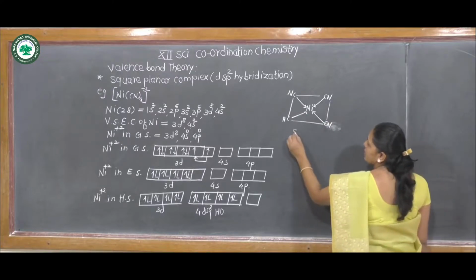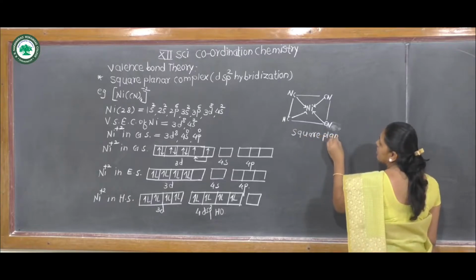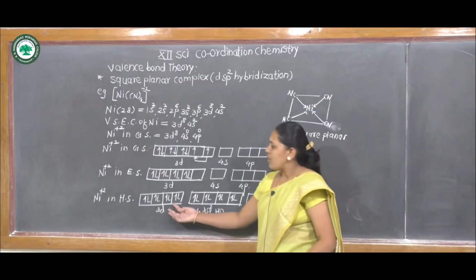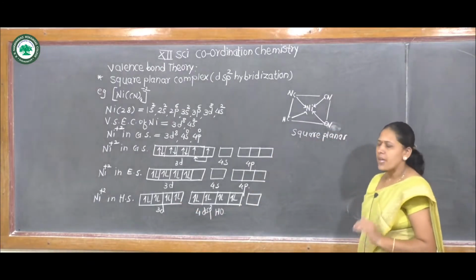In this complex, there is an absence of unpaired electrons, that means all 8 electrons are paired.